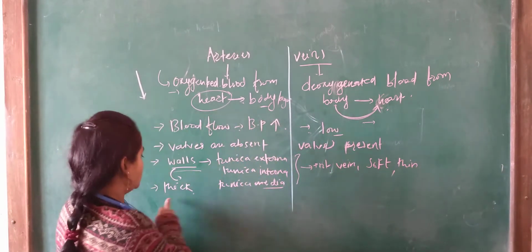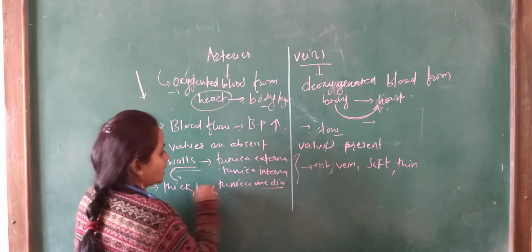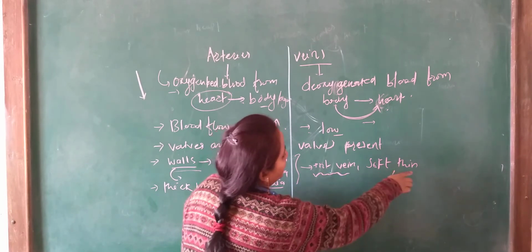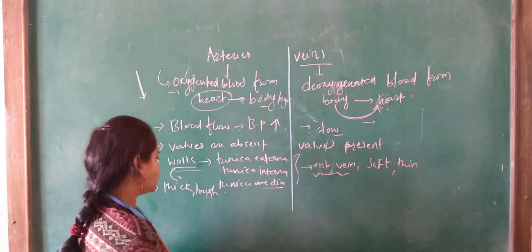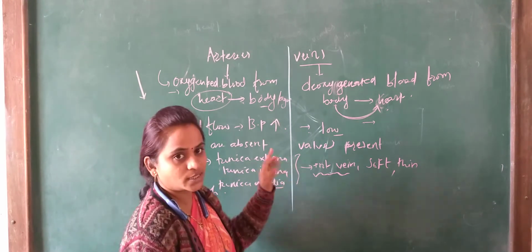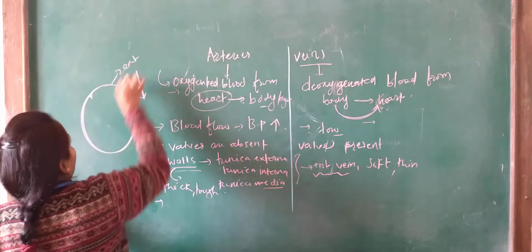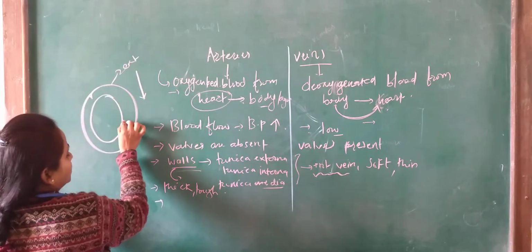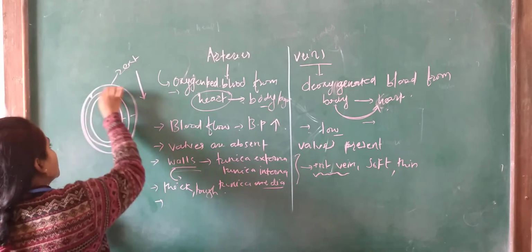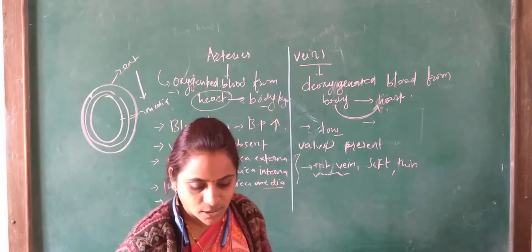In the arteries the walls are thick and tough in nature, and in the veins the walls are very soft and thin in nature. Of these three layers, the tunica externa is the layer present on the external side. Inside is the tunica interna, and in between these two is the layer called the tunica media. These are the three layers.